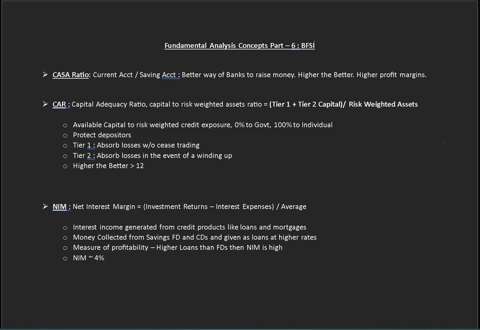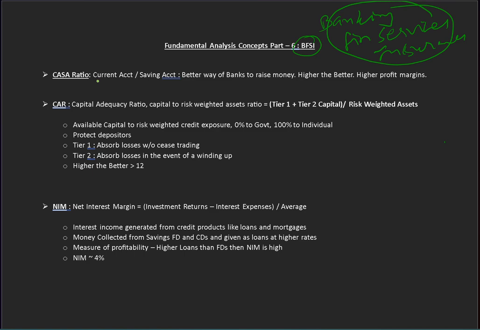Today we will be seeing the BFSI. What is BFSI? It is nothing but banking, financial services and insurance companies. This includes all in the BFSI sector. Now first is the CASA ratio.